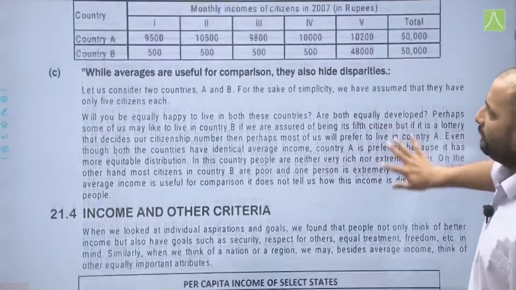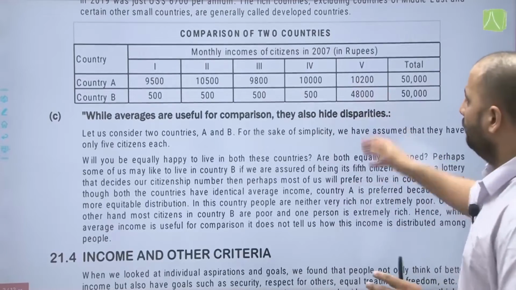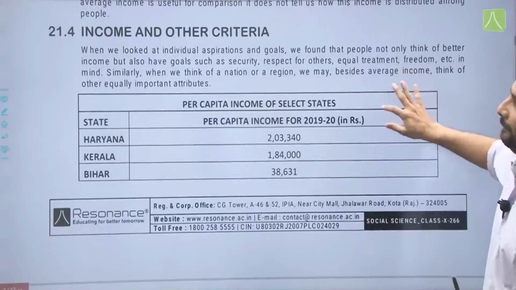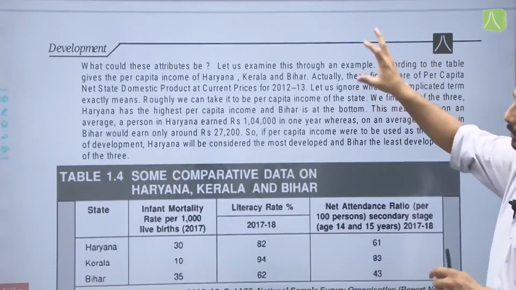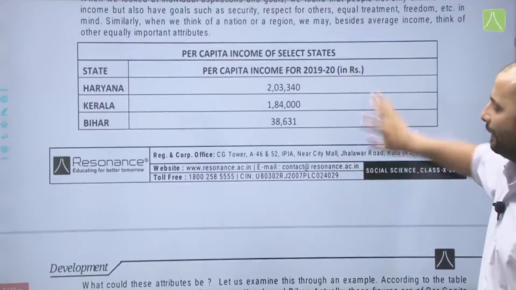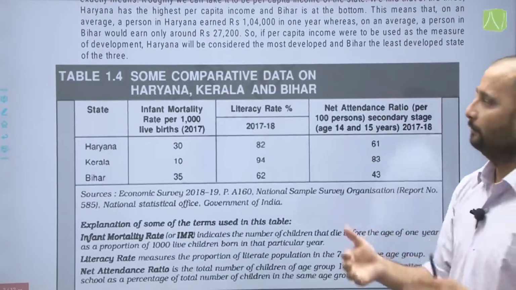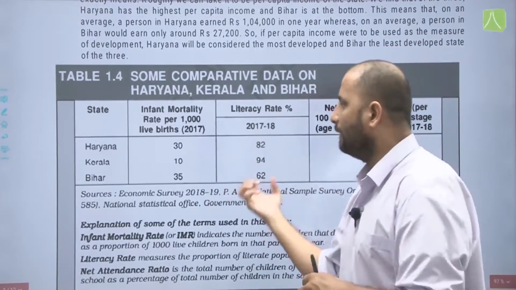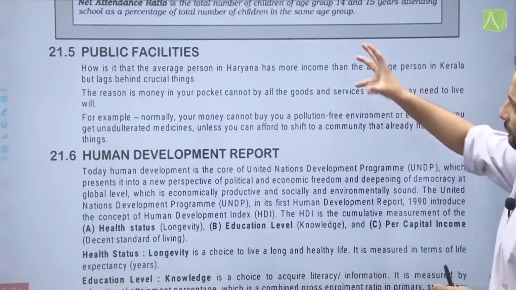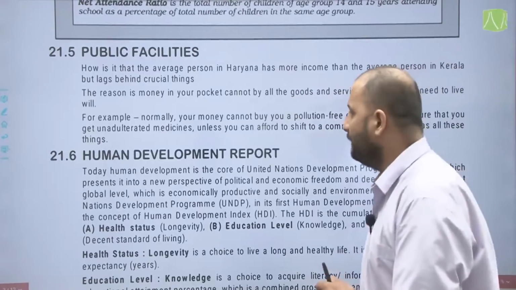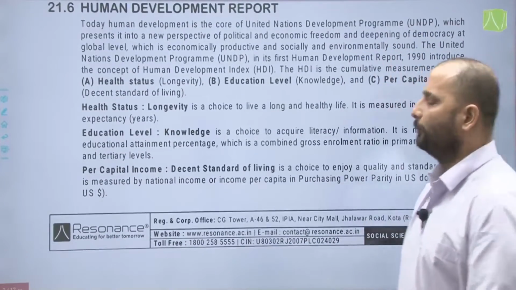Then also we saw that averages are useful for comparison, but they hide disparities. Then we looked at income and other criteria and comparison of 3 states and how Kerala has much better facilities than Haryana in spite of having a lesser per capita income. That is what was covered in public facilities. And now today we will start with our topic, human development report.